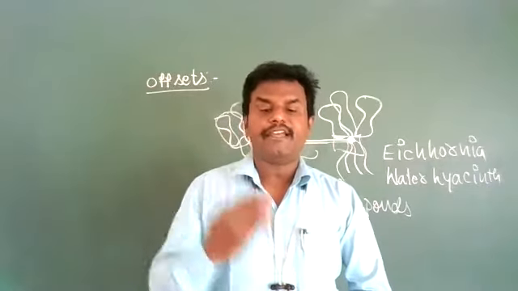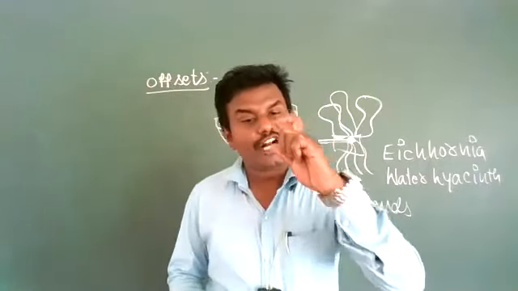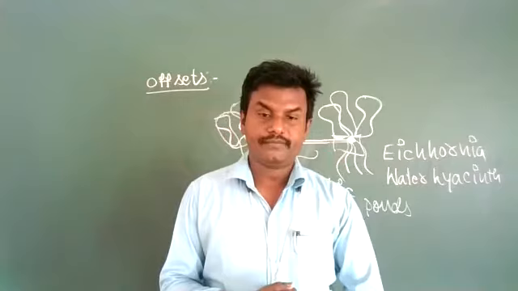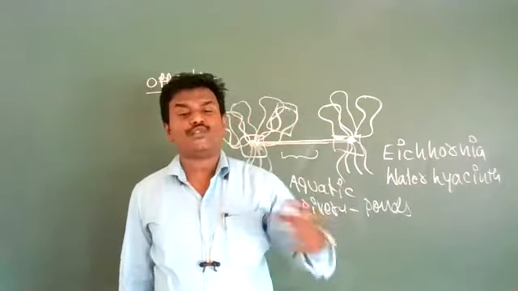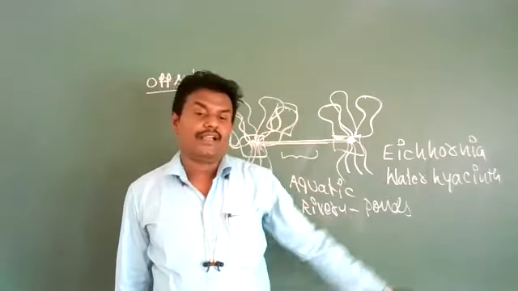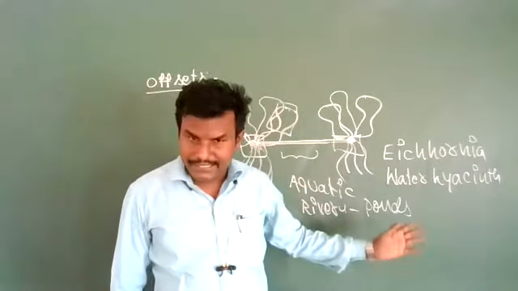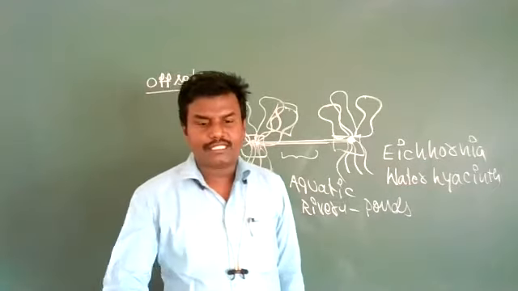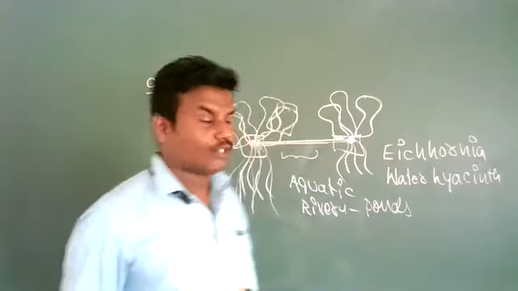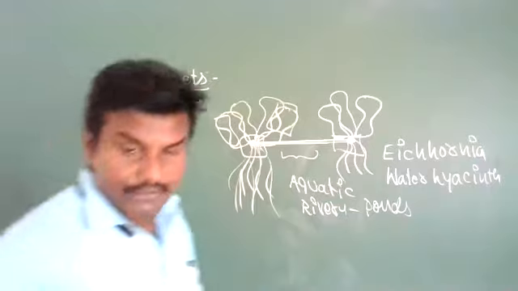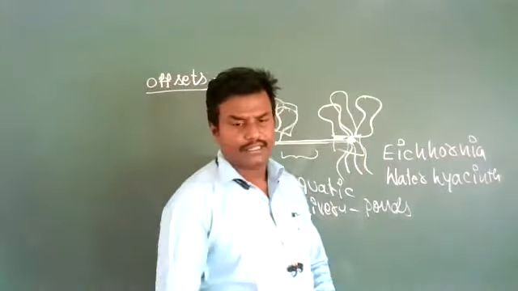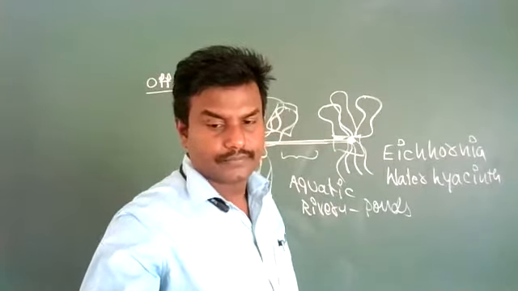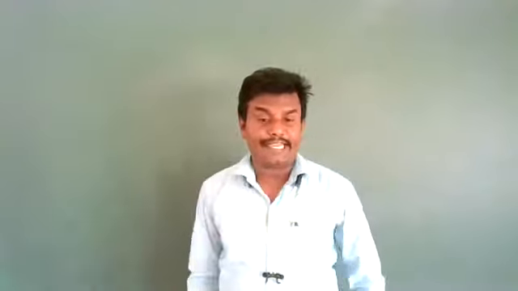It can spread very rapidly within a short span of life, so that huge population will absorb more and more oxygen, nutrients, etc. Due to that, other aquatic animals will face damage. That's why it is called the terror of Bengal. It is a very, very important question. That's all. Next, vegetative propagation by leaves.